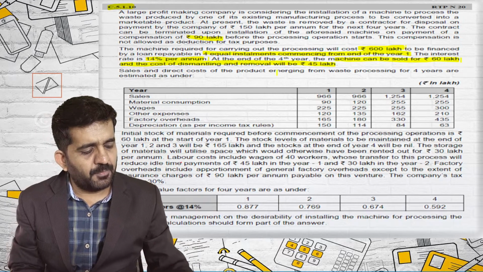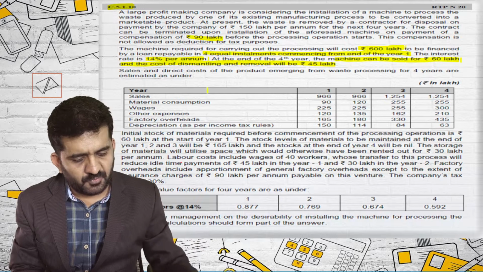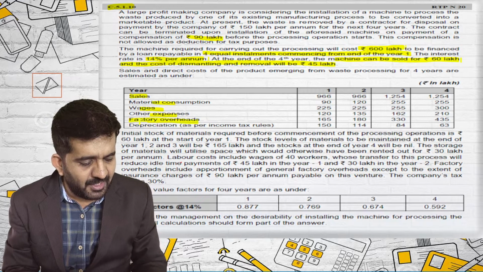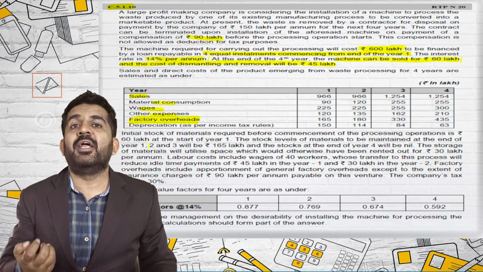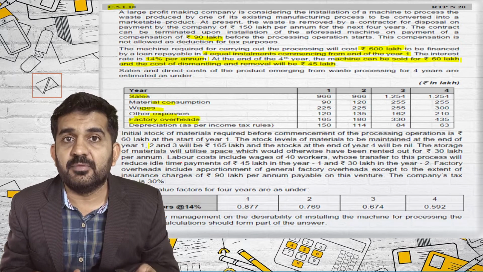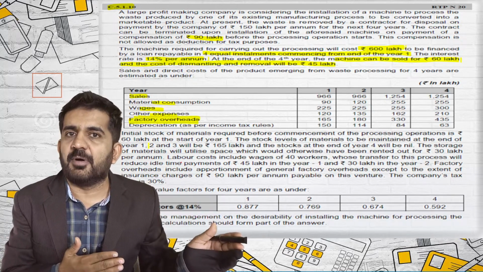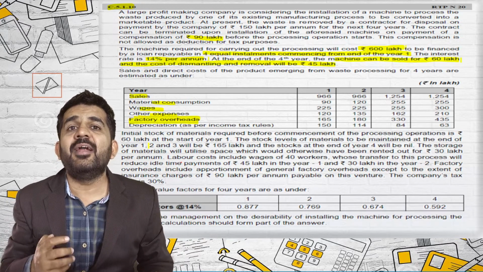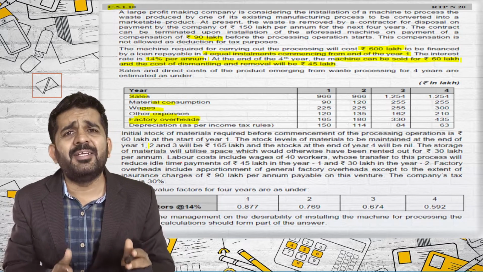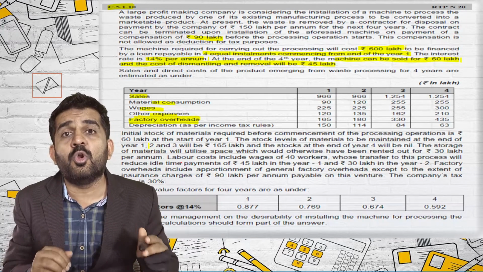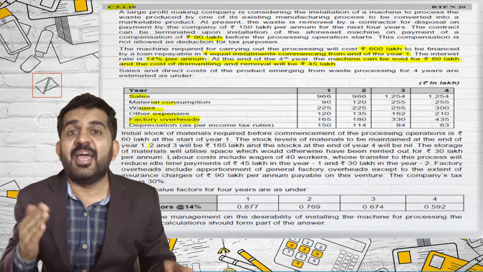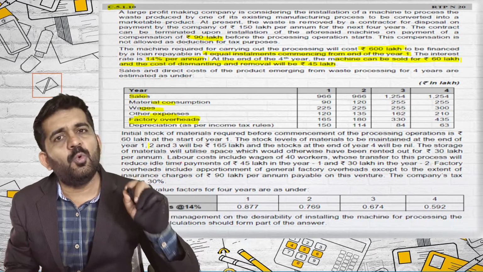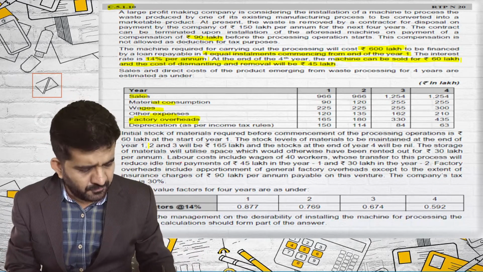Sales and direct cost of the product emerging from the waste of the process for the 4 years are as under. So sales is given, material consumption, wages, other expense, factory overhead. Now what are the overheads? It is a total expenditure of the company which is distributed to all the departments. Now normally understand in decision making, overheads are irrelevant cost, because whether you start this unit or not, your overall expenditure is going to remain same. It is head office expenditure which is just allocated to this product. So normally overhead expenditure should not be considered for the purpose of decision making.